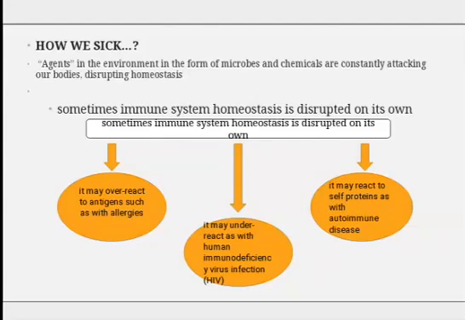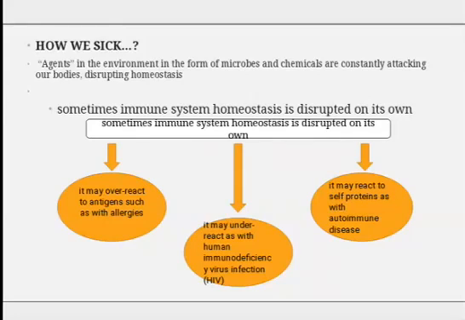One of them is that it may overreact to antigens, such as with allergies, causing ill effects. Another is that it may underreact, as with human immunodeficiency virus infection or HIV, and the human becomes immune compromised.